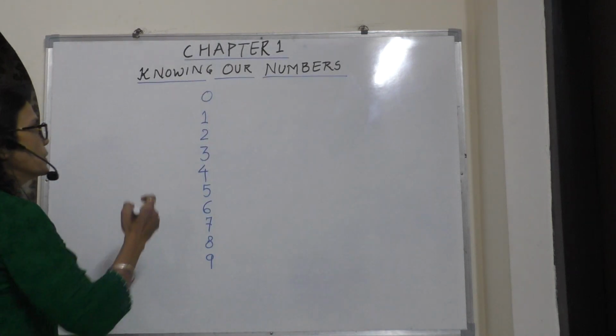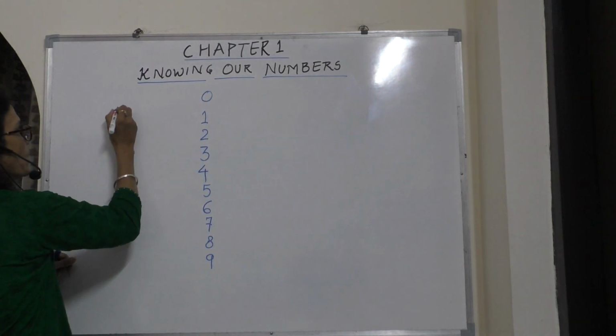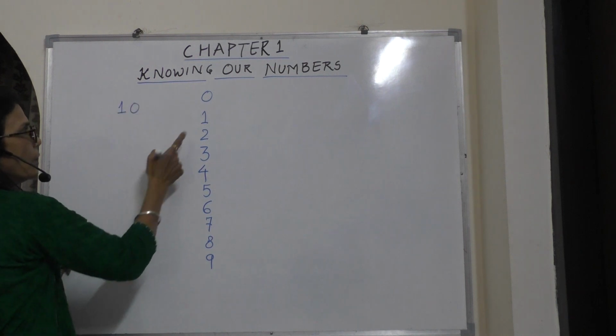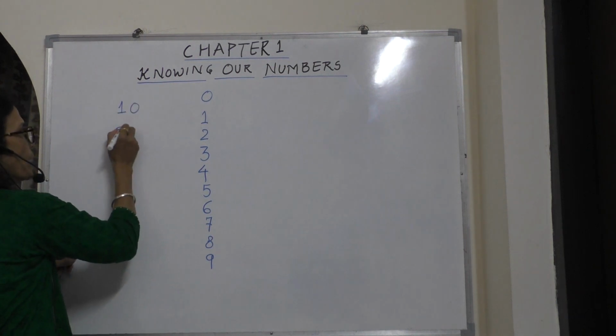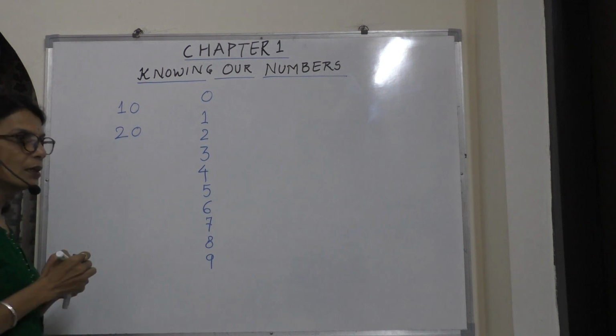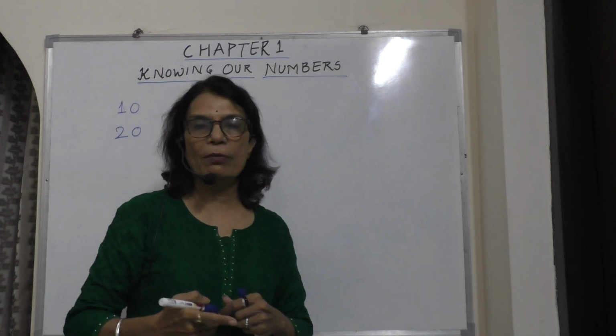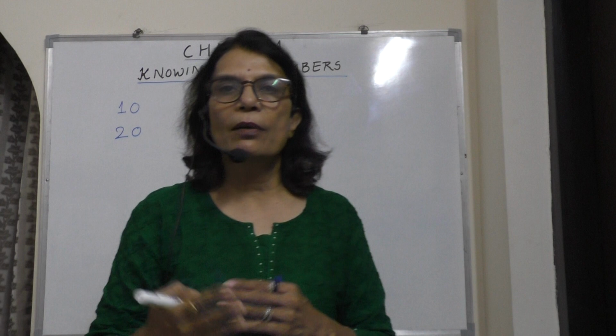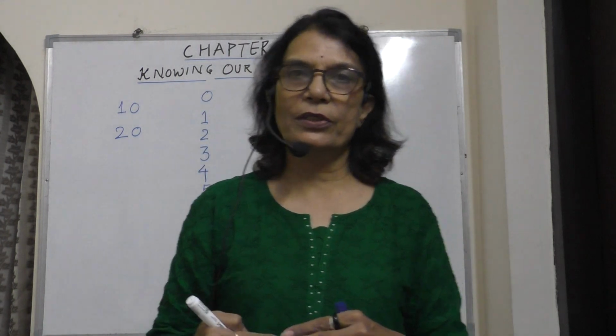Suppose if I am using 1 with 0, I am getting 1 0, 10. When I am using 2 with 0, I am getting 2 0, 20. Like this we are making numbers. Numbers are a combination of digits.